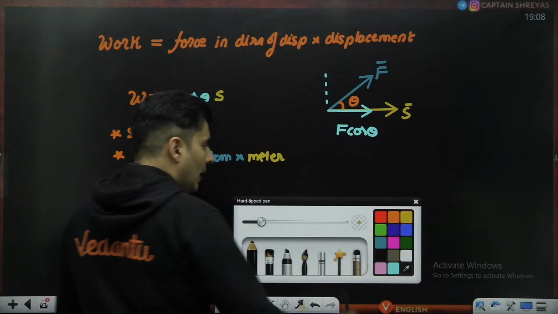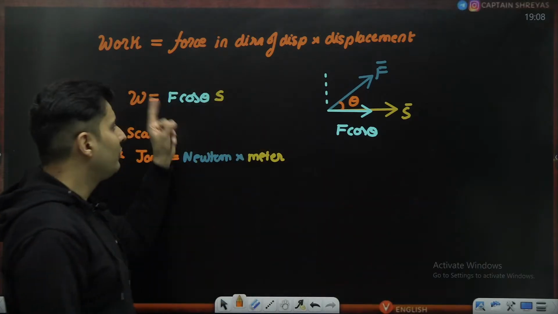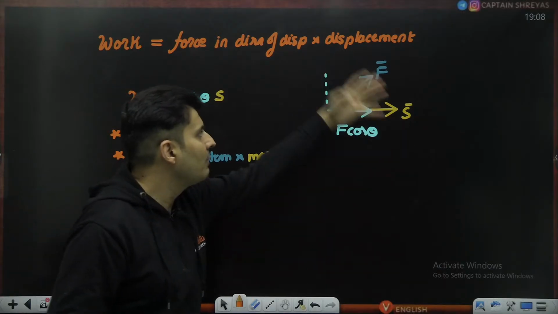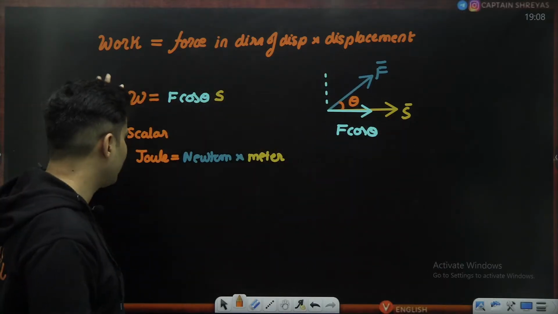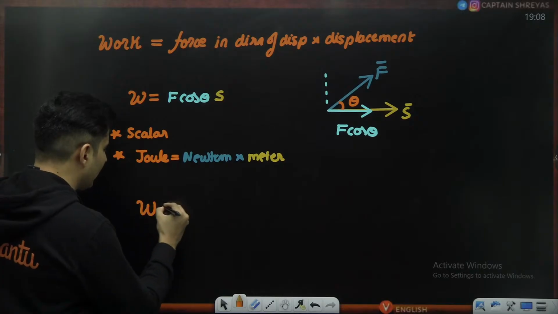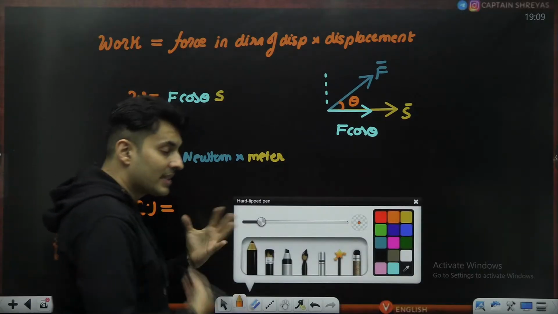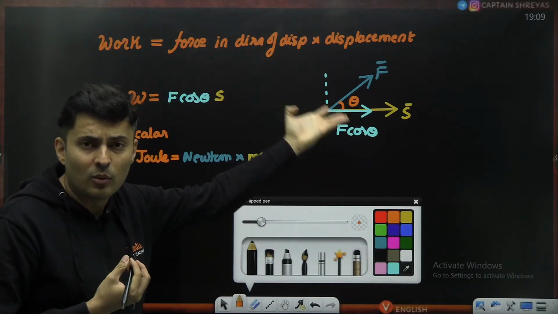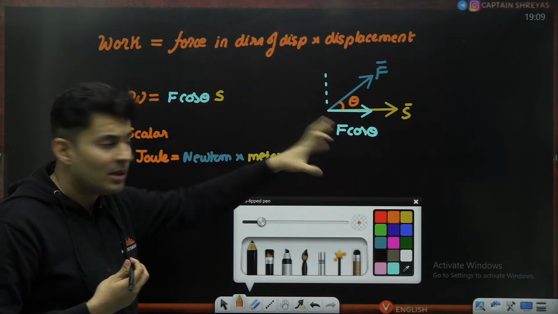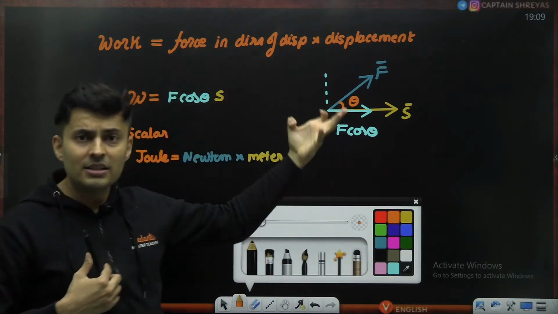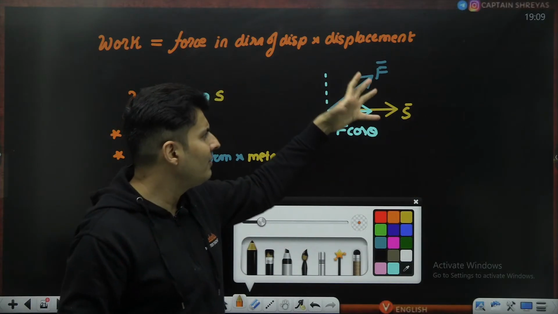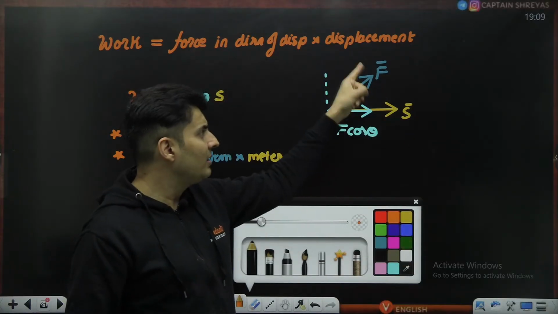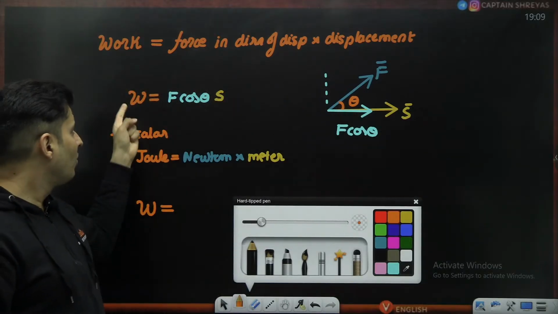All right. Now you will see that force is a vector, displacement is a vector, and when you are multiplying two vectors to give you a scalar, that is called the scalar product. So the scalar product came into effect because of physical quantities like work, power, and so many other things, where the scientists, the engineers, the physicists saw that every time there was a trend in many physical quantities where you multiplied two vectors, but the outcome was a scalar.